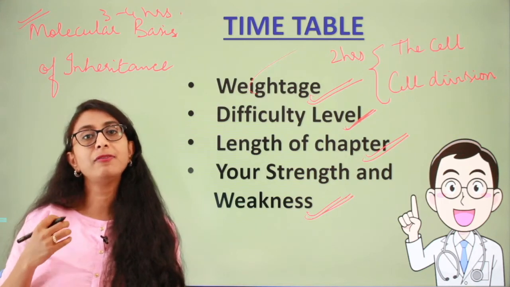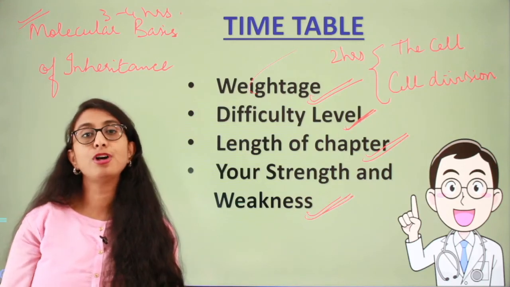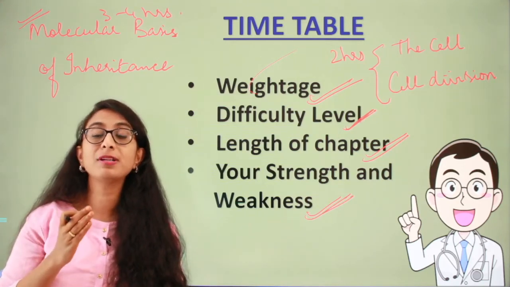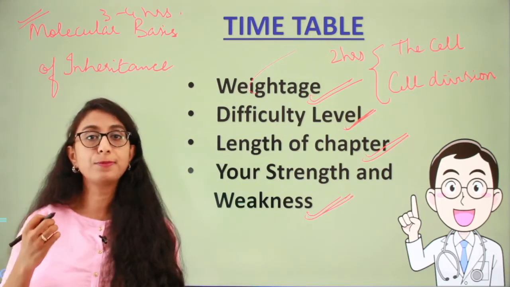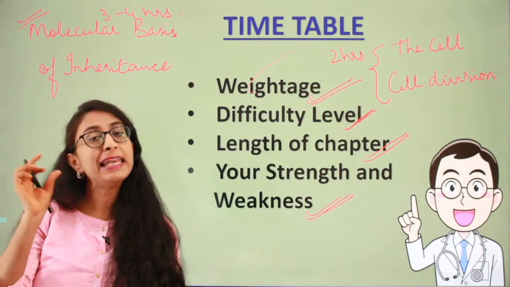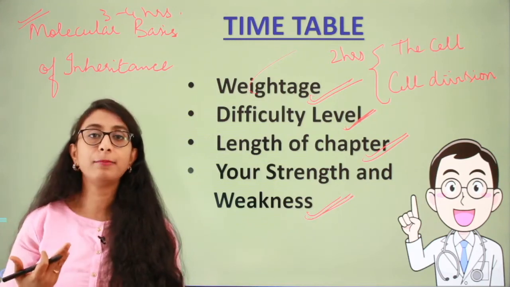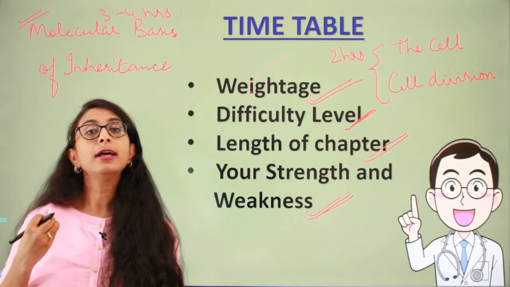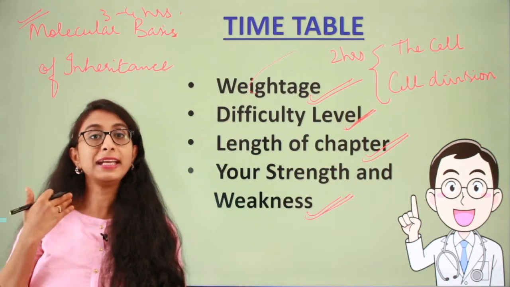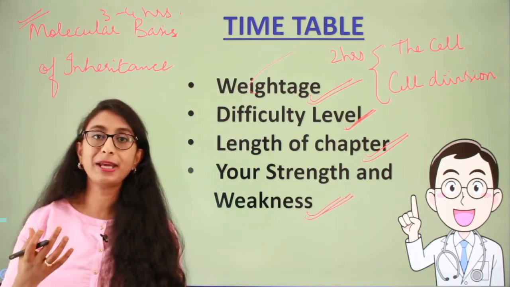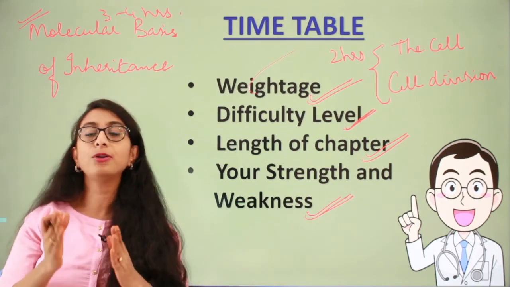Or some student might be very good in solving questions on zoology, especially on animal physiology, whereas they might find difficulty in chapters like biotechnology. So it entirely depends on which topics and which chapters you are very good at. So you can allocate less time for the chapters which you are very good at, and you can allocate some extra time for the chapters in which you are weak, or which you consider that you are not very good at, and you need to study much more in depth. For those topics you can allocate more time, and for the topics which you are very good at, you can allocate less time.